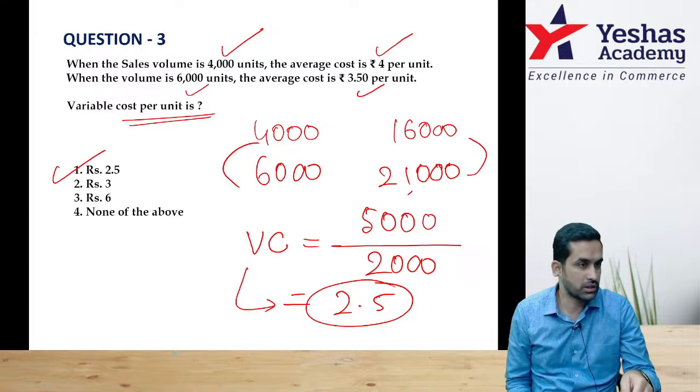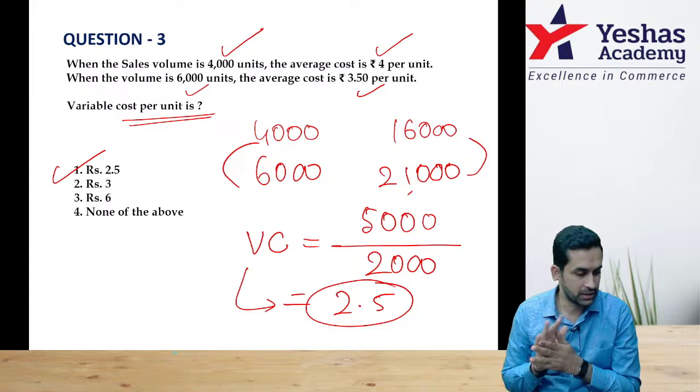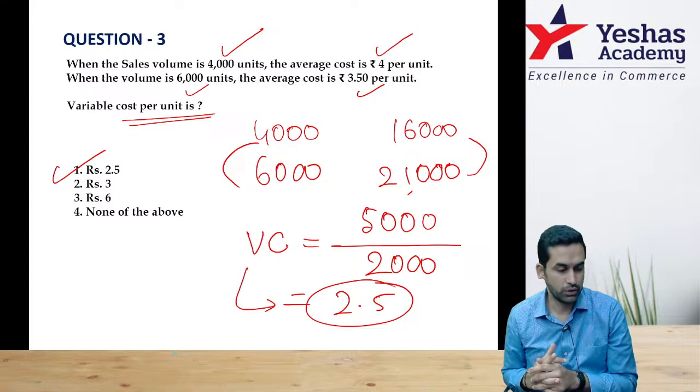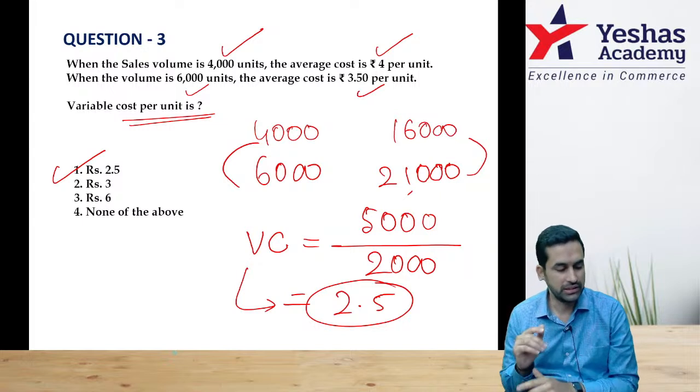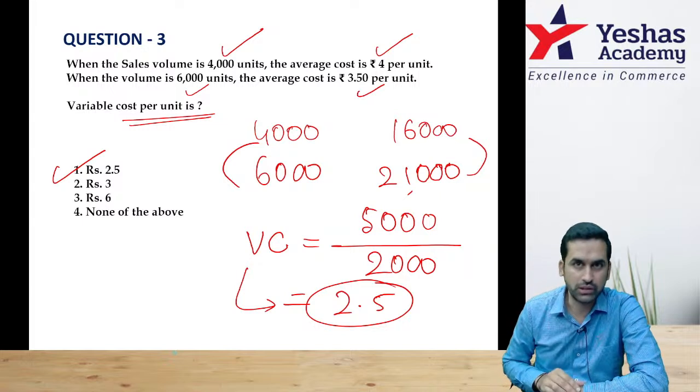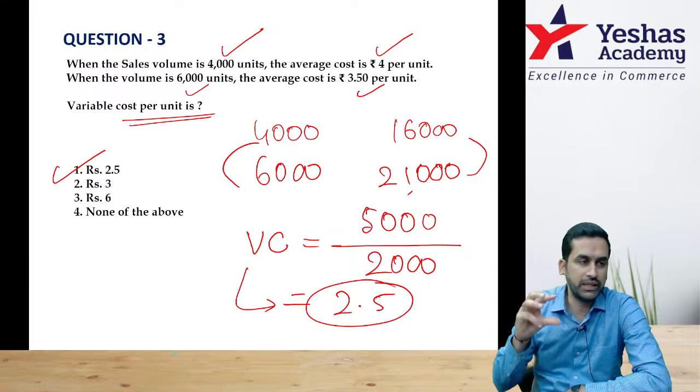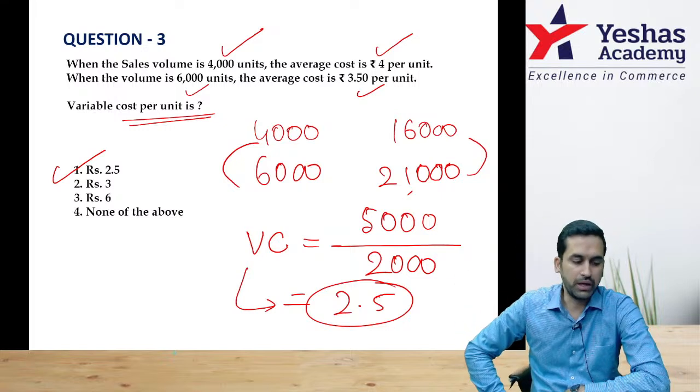Those in the chat box, can you confirm? Is this correct? 5,000 rupee change in cost, 2,000 units change in activity. Variable cost is equal to change in cost by change in units. Sir, should we mug up this formula?